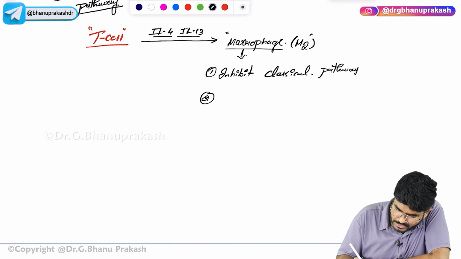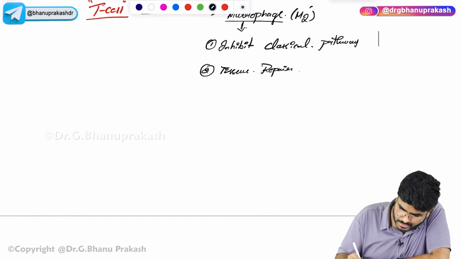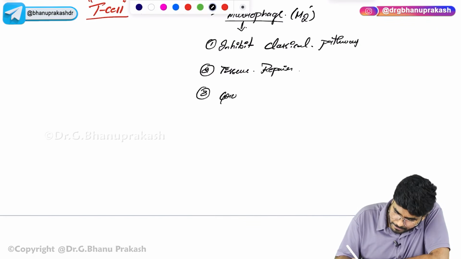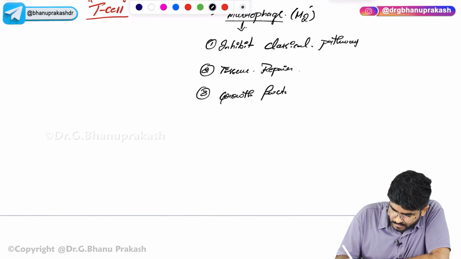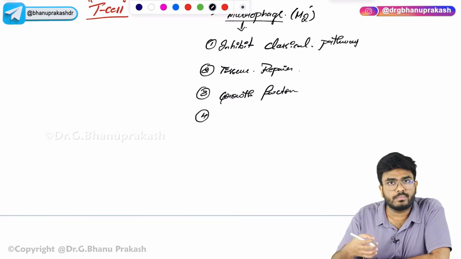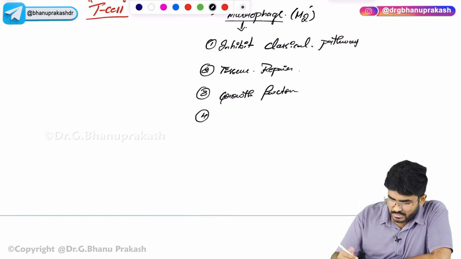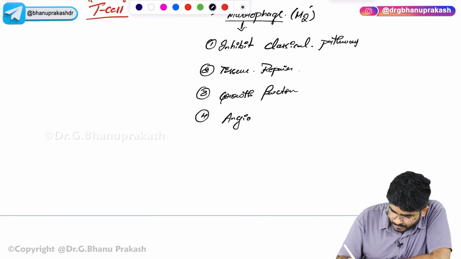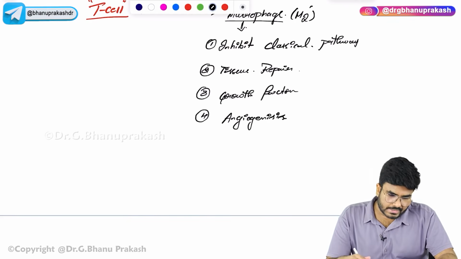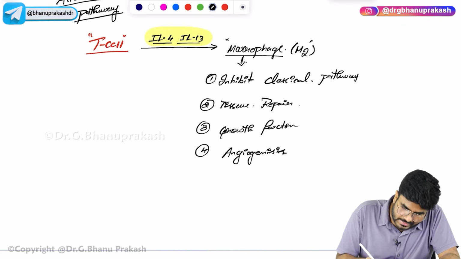Next, they promote tissue repair. They also produce growth factors for the tissue repair process. Next, growth factors for angiogenesis also, so new blood vessels will come, new blood supply, more cells will come for the repair process. So the point which I want you to know is, here cytokines are being produced, but except what?